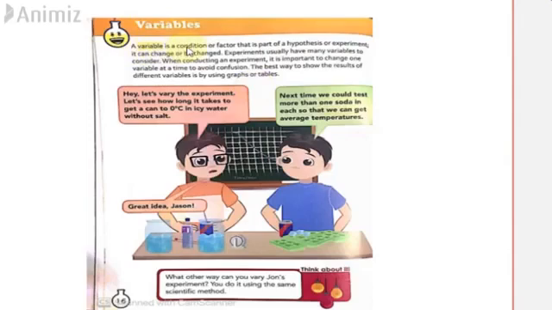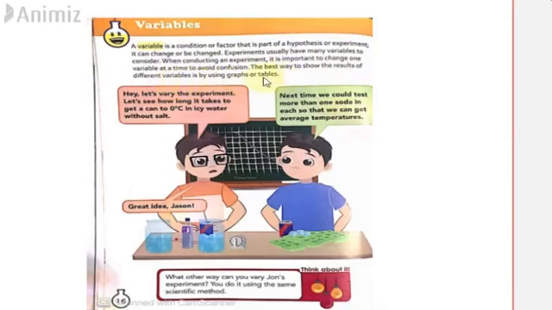A variable means things that change, or a factor that changes. A variable is a condition or factor that is a part of a hypothesis or experiment. It can change or be changed. Experiments usually have many variables to consider. When conducting an experiment, it is important to change one variable at a time to avoid confusion. The best way to show the results of different variables is by using graphs or tables.